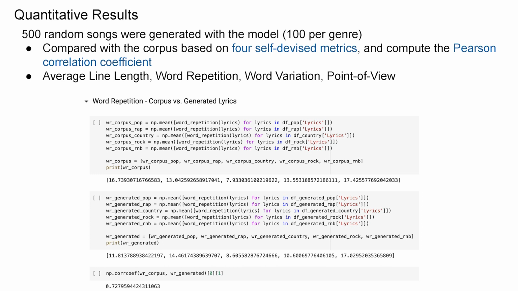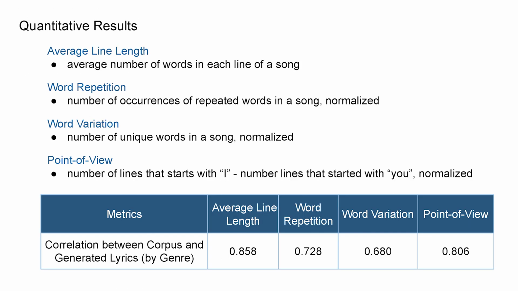In order to also quantitatively analyze our results, we generated 500 completely random songs with our model. And we devised 4 special metrics in order to compute the similarity between the training corpus and the generated lyrics. In the end, we're using the correlation coefficient as the final scalar output.